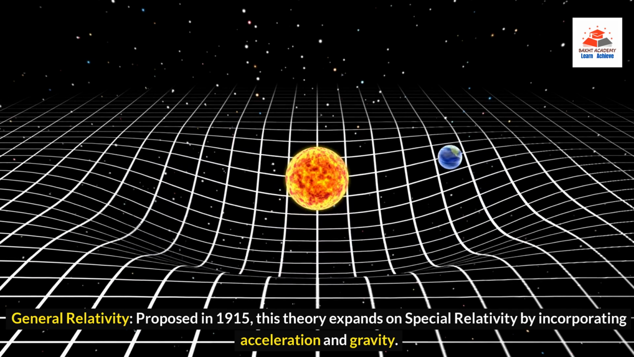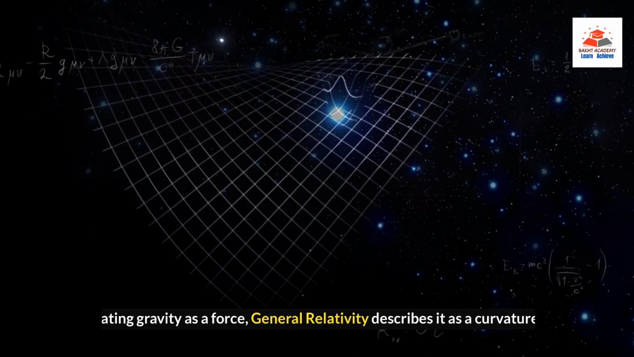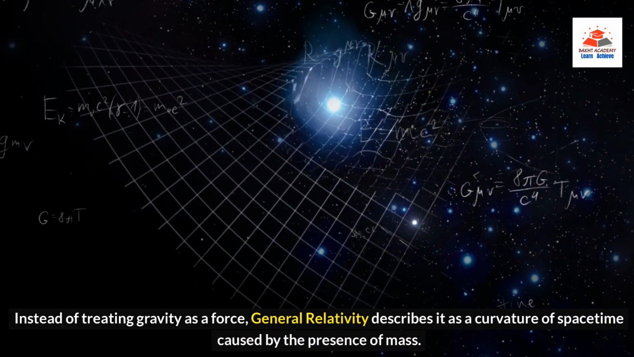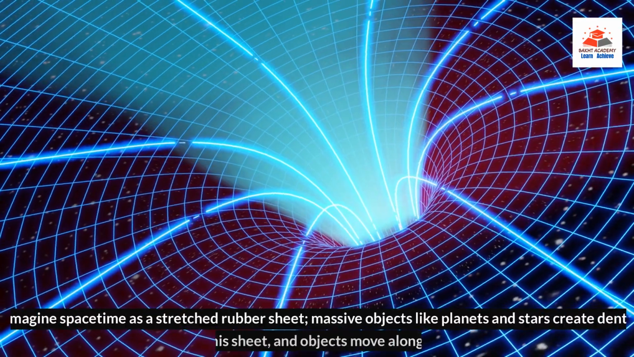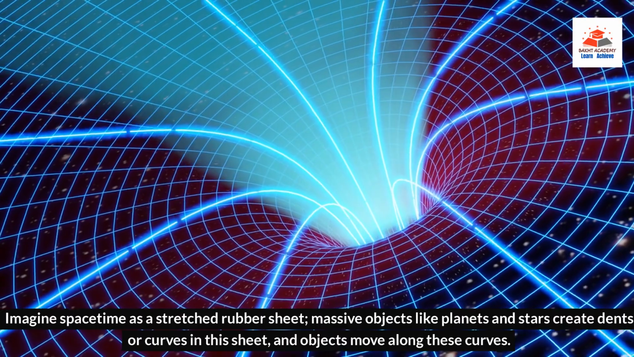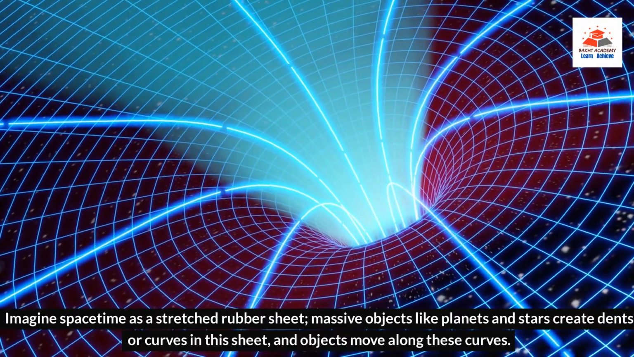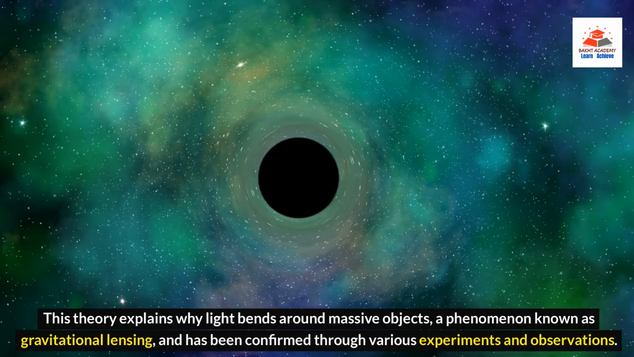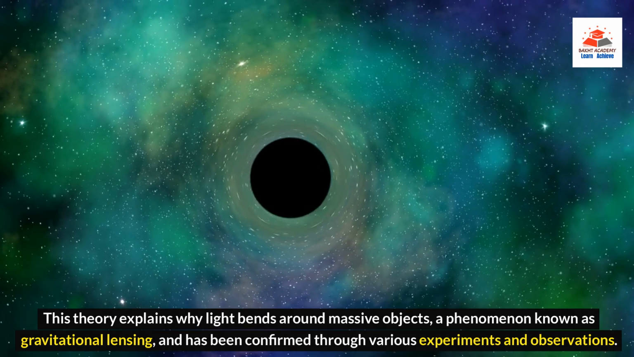This theory expands on special relativity by incorporating acceleration and gravity. Instead of treating gravity as a force, general relativity describes it as a curvature of space-time caused by the presence of mass. Imagine space-time as a stretched rubber sheet. Massive objects like planets and stars create dents or curves in this sheet, and objects move along these curves. This theory explains why light bends around massive objects, a phenomenon known as gravitational lensing, and has been confirmed through various experiments and observations.